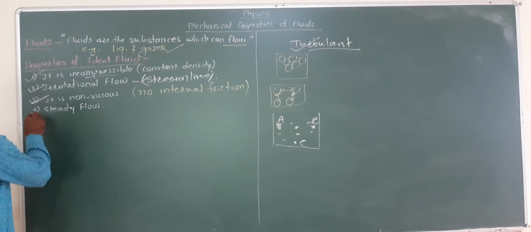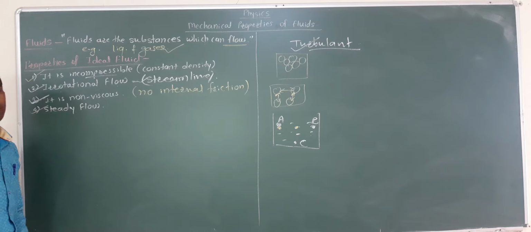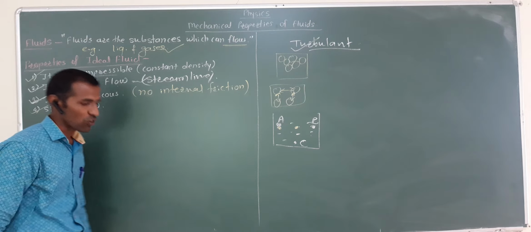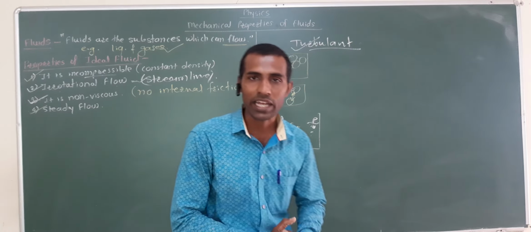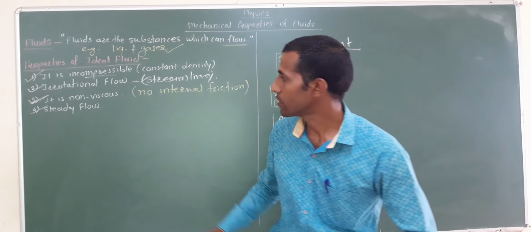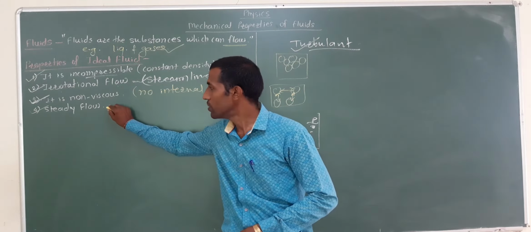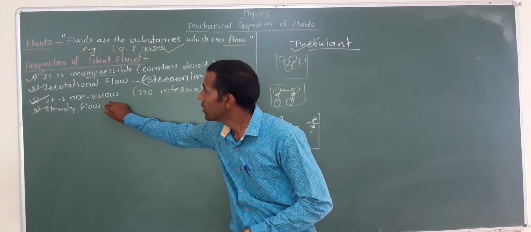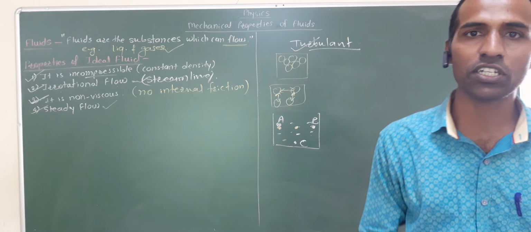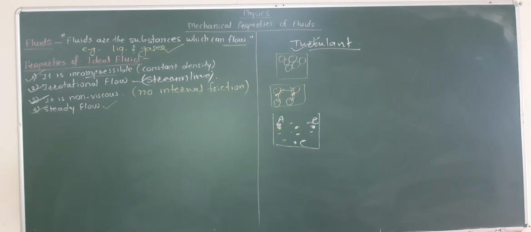Okay. And the last property is, an ideal fluid has steady flow. Steady flow means if you calculate velocity at any point, then that remains constant. So we can say the flow of the ideal fluid is steady. Okay, these are the properties of the ideal fluid.